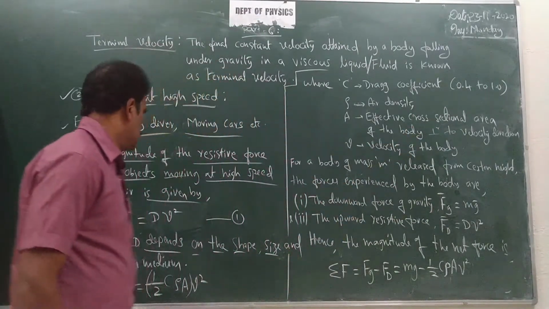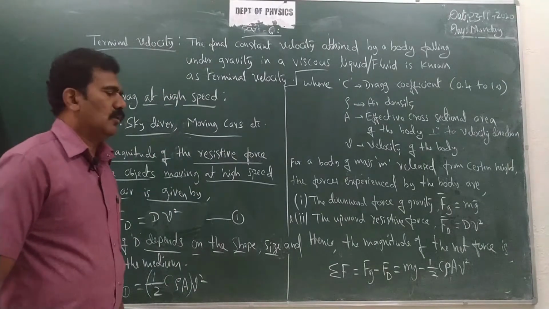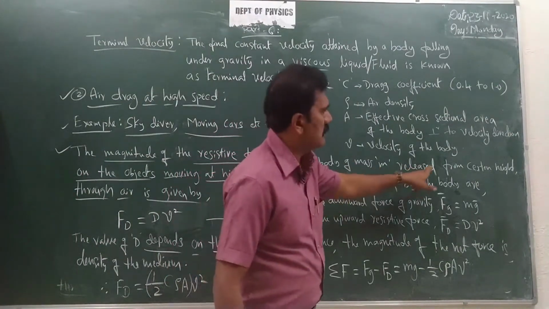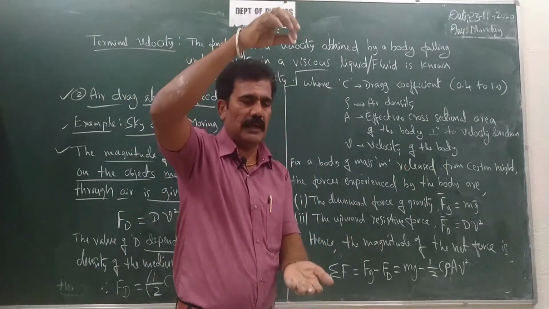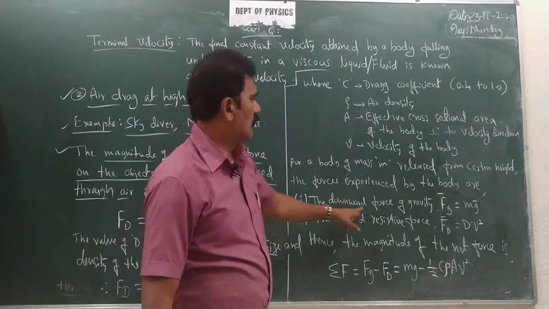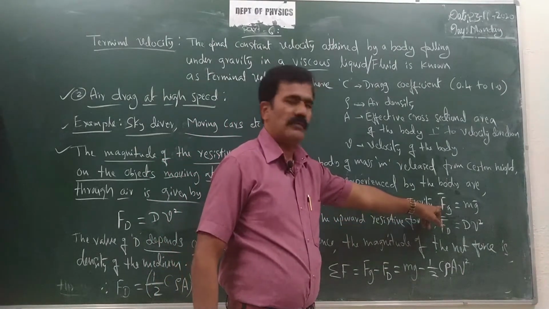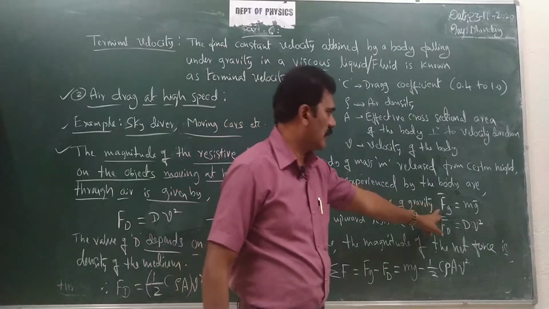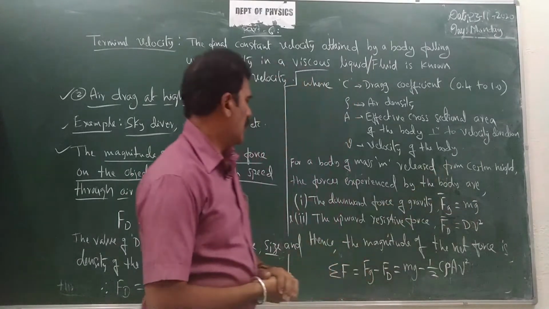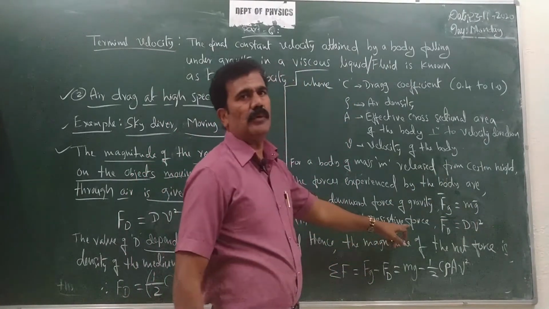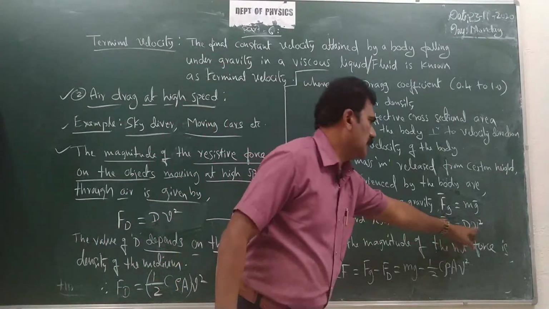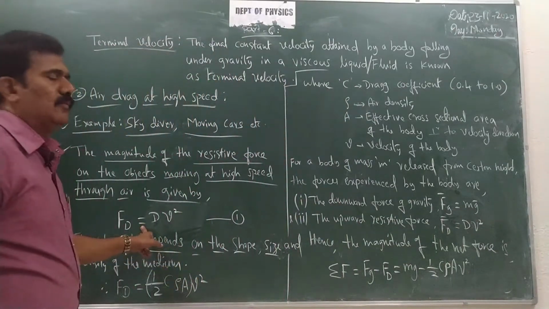Now by using this drag force, let us consider the total net force acting on the body. For a body of mass m released from a certain height, what are the forces experienced by the body? First of all, you have to consider the natural force, the downward force of gravity, Fg = mg, where g is the acceleration due to gravity. And then the upward force, which we can call the resistive force or drag force. So Fd = C rho A V square, the same equation from equation 1.